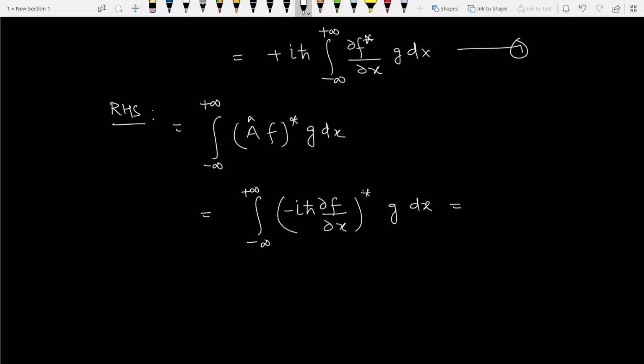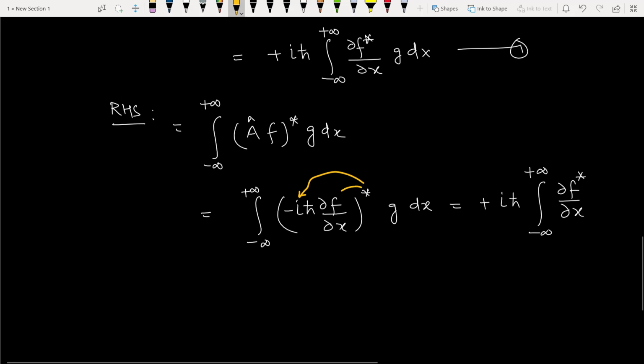So when we take the complex conjugate of minus i, it will be plus i, and i h cut being constant comes outside, and del f by del x, it will be complex conjugate of this function as well into g dx. So if you check left hand side and right hand side values, they are equal.